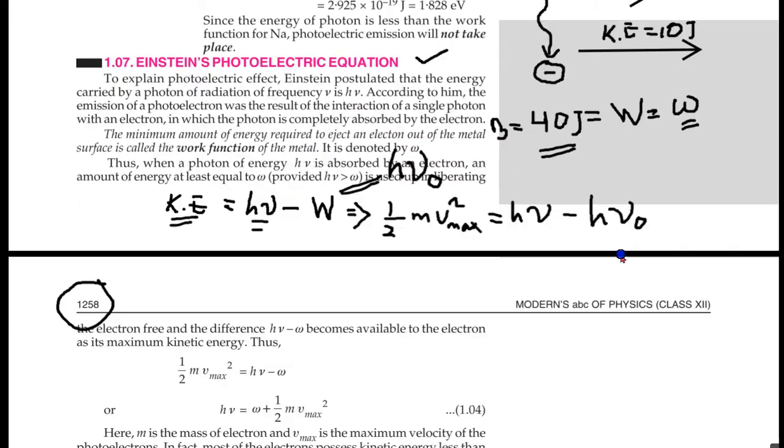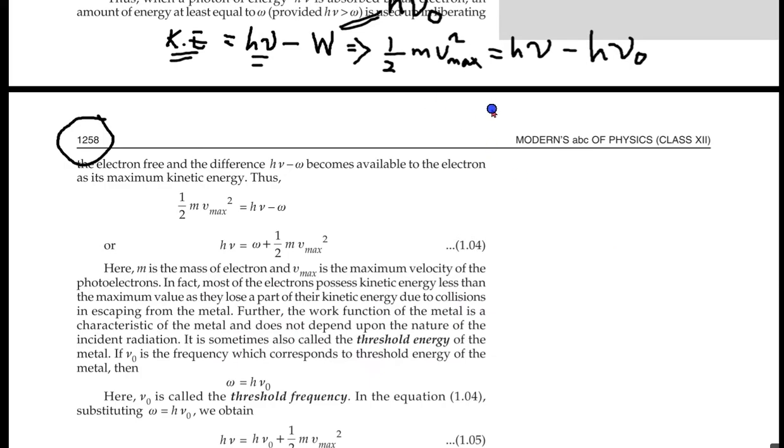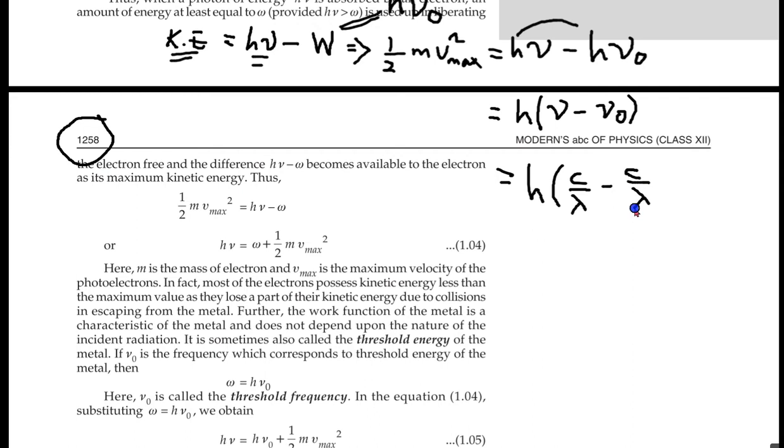So this maximum kinetic energy, I can take h common: h nu minus h nu naught, or h c by lambda, just lambda, minus c by lambda naught.